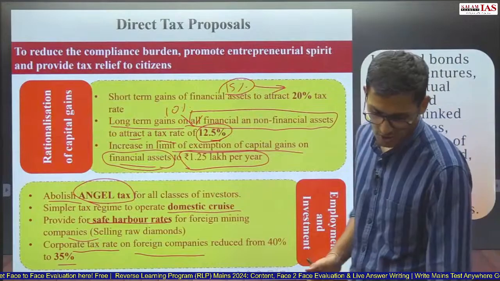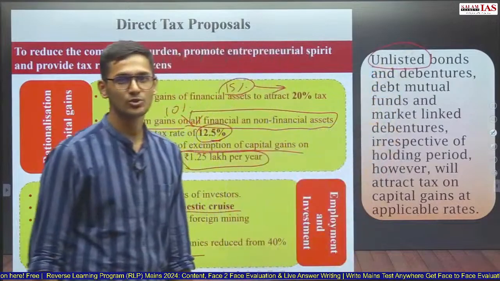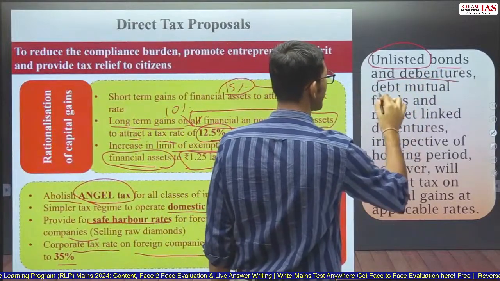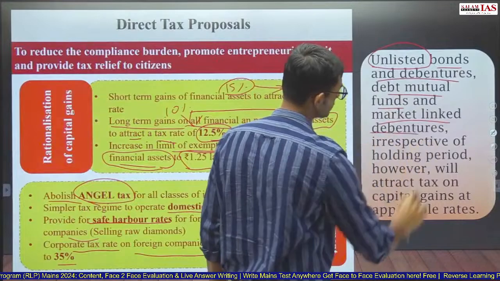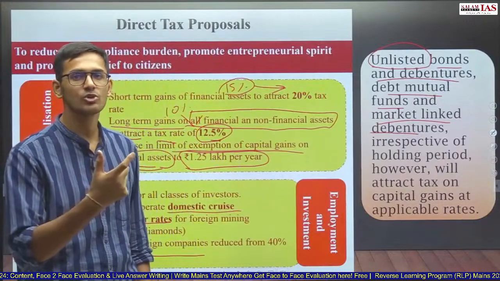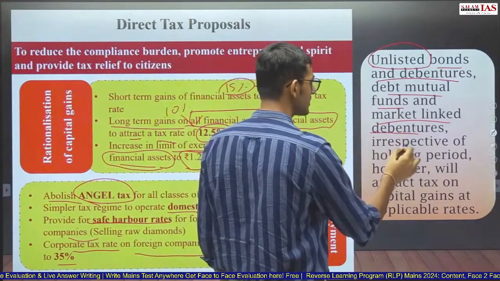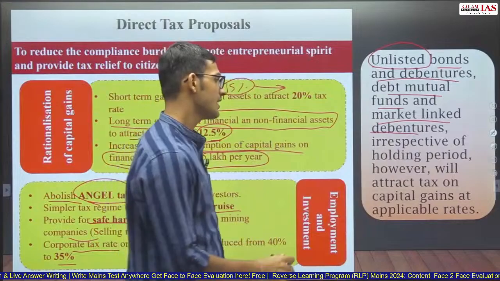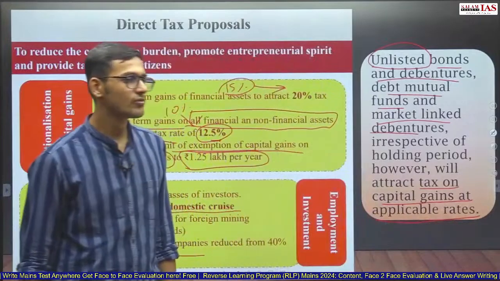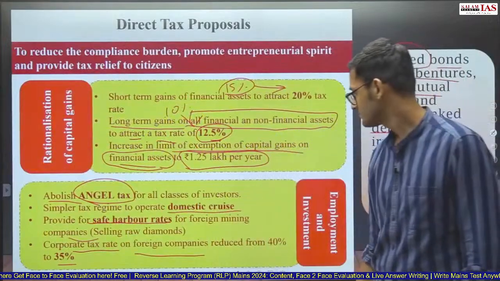Unlisted bonds and debentures. What is unlisted? Which is not listed on the stock exchange. So unlisted bonds and debentures, debt mutual funds, and market linked debentures. Mutual funds are of various types. A mutual fund can be an equity oriented mutual fund or a debt oriented mutual fund. So debt mutual funds and market linked debentures, irrespective of the holding period, will attract tax on the capital gains at applicable rates.